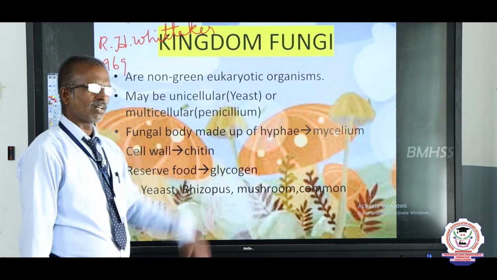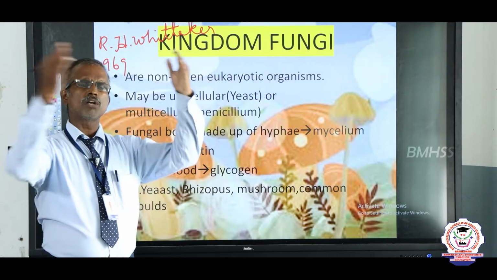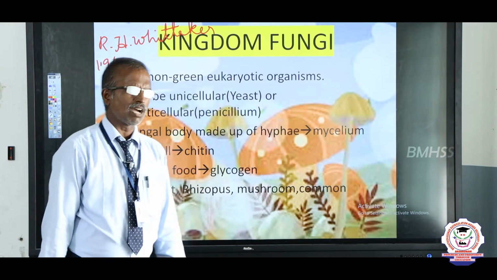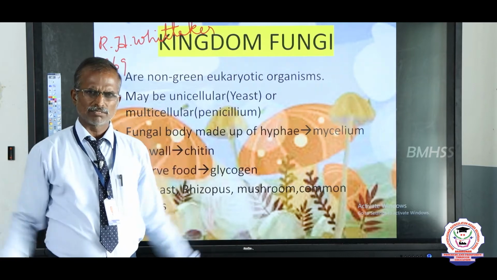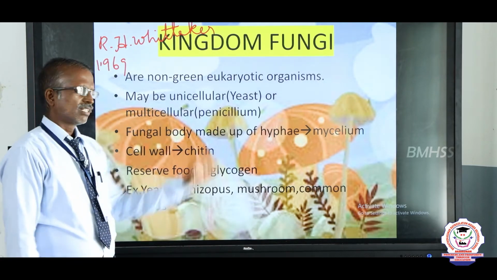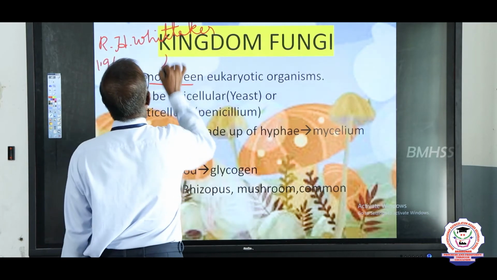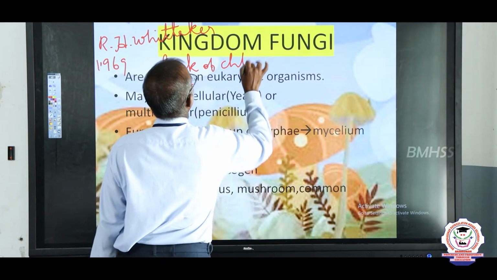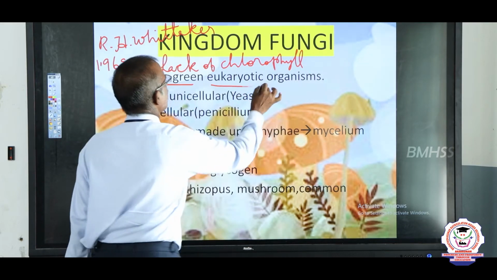Let us go to the kingdom Fungi. All the fungi belong to the kingdom called Fungi. The fungi are mostly found everywhere. Fungi have no chlorophyll pigment, that is, they are non-green, lacking chlorophyll pigment. So they are eukaryotic.